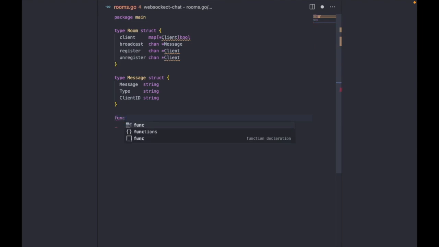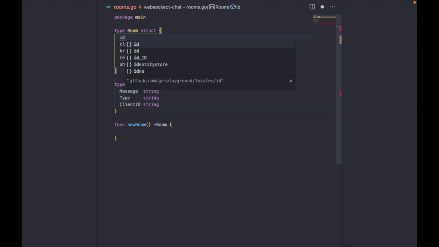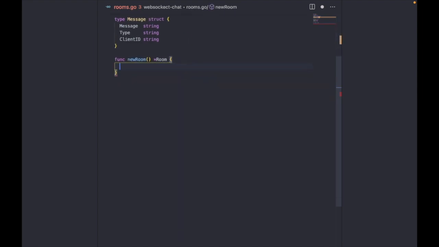All right, so we're going to create a function that basically initializes the room, right? So we're going to call it NewRoom, and it will return a room and essentially initialize the room. What we return is a struct. Okay, so I think I'm going to add the ID. So the room can have an ID, right? Because the room had an ID previously.